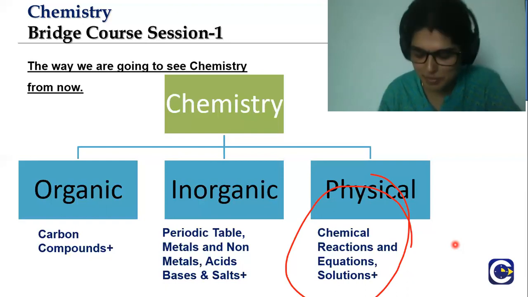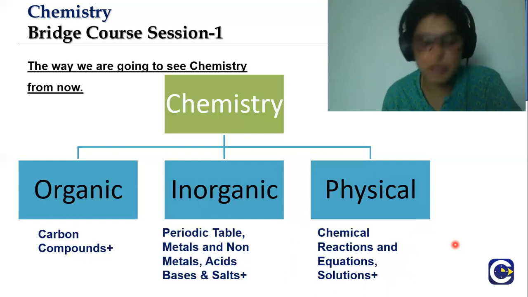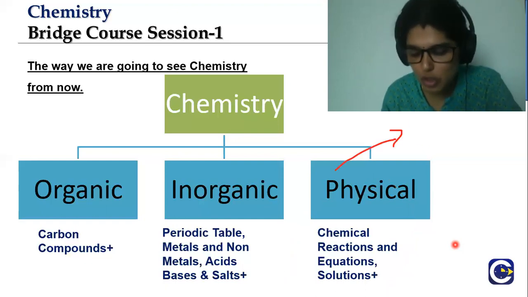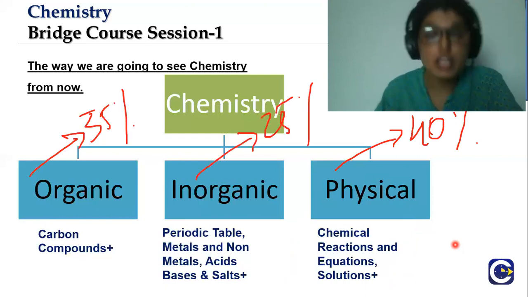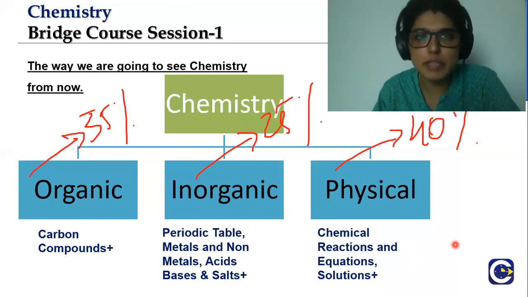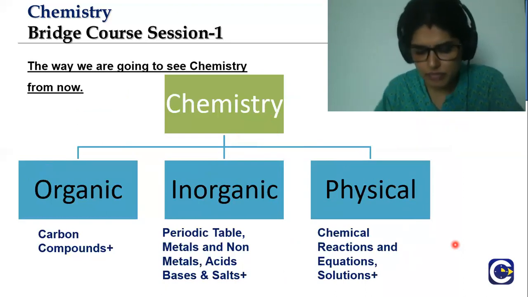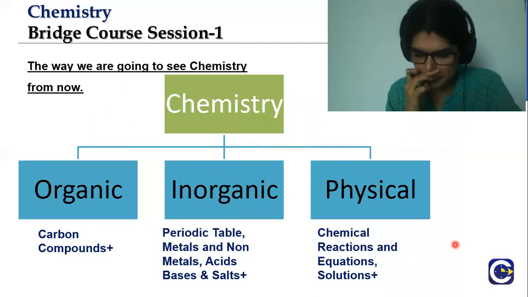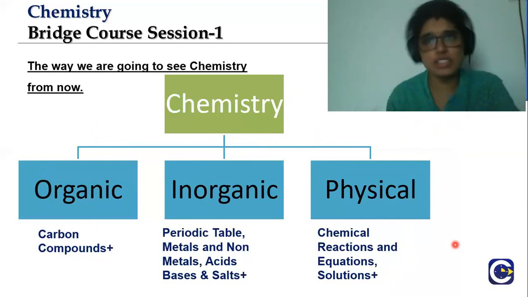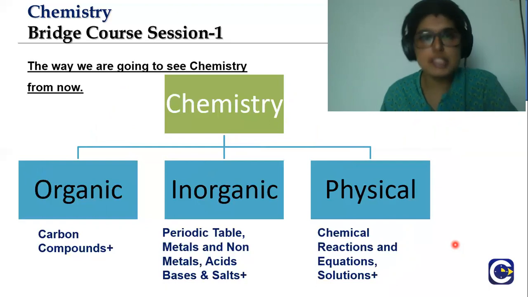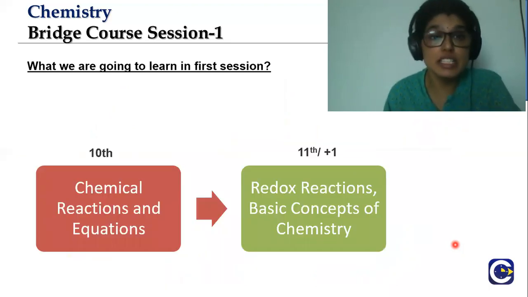if you understand the concepts. The split of this chemistry is going to be about 40% of physical, 35% of organic, and about 25% for inorganic. This is what the split is going to be. And there will be some nuclear chemistry, environment chemistry, such things which are just a compilation of all these three topics. Also, there are some topics which are important. Next, what are we going to learn in this session?